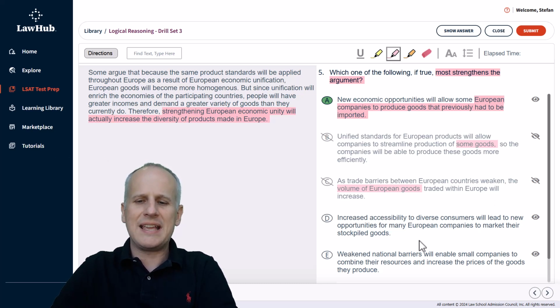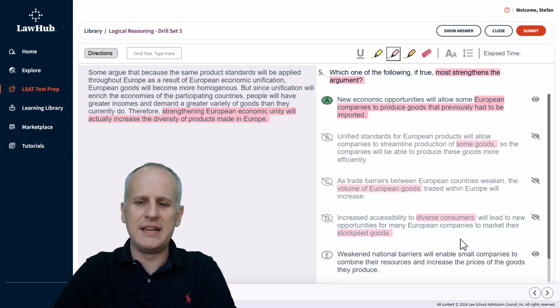Then choice D, increased accessibility to diverse consumers will lead to new opportunities for many European companies to market their stockpiled goods. Well, we were concerned with diversity in the goods, not in the consumers. So we basically identified the wrong diversity. And once more, we don't know whether those stockpiled goods are new goods or old goods. So we can eliminate choice D for needing additional information on a couple of different avenues.